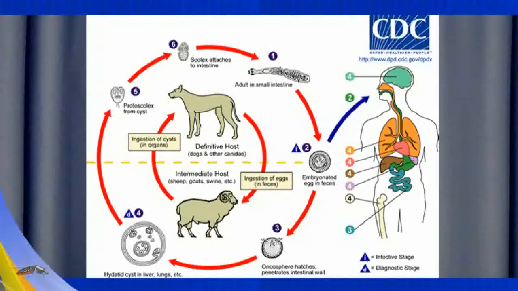Once inside, the larvae are taken up in the bloodstream and distributed to the liver, lungs, and other organs, where they form hydatid cysts that enlarge slowly over time. Definitive hosts become infected when they ingest these cysts, for example, a dog consuming the infected viscera of a sheep, allowing for immature protoscolices from the cyst to attach to the small intestine of the definitive host and mature into adult worms, completing the life cycle.